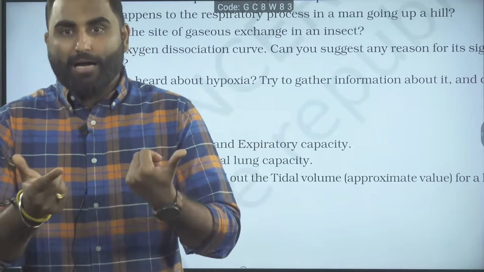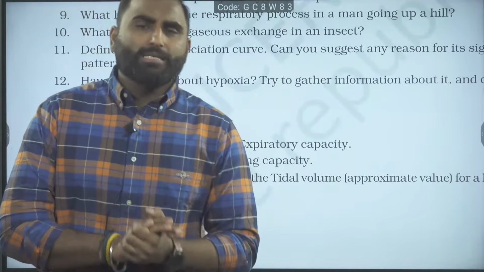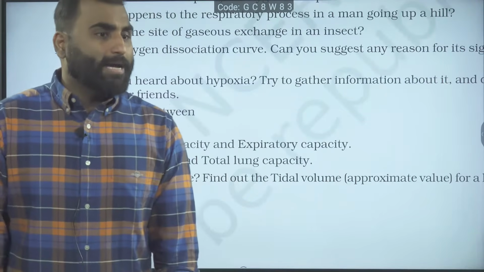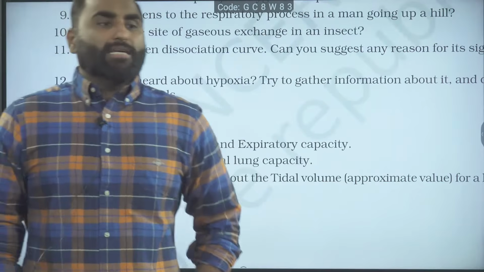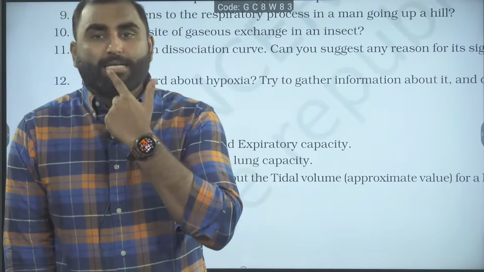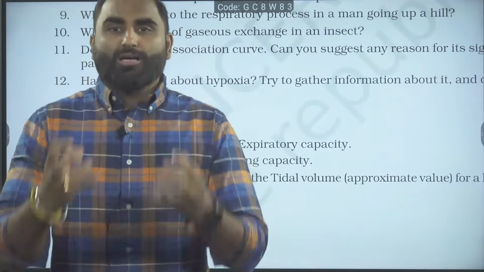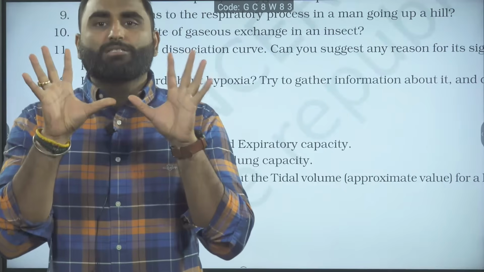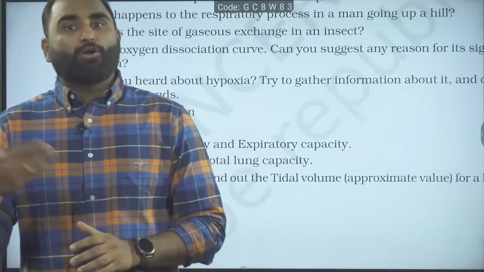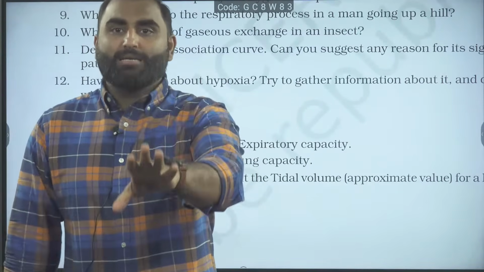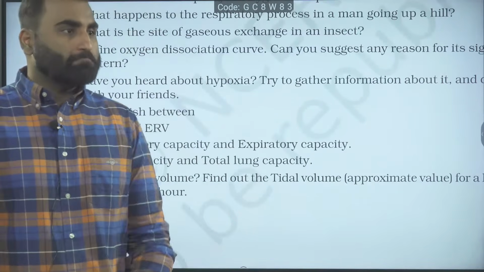Like you get the scar, so that is pulmonary fibrosis. That alveoli is not useful for exchange of gases. Cyanosis is something else. Cyanosis is bluishness of the lips and the fingers. When due to low oxygen, your lips and fingers turn bluish in appearance, that is cyanosis. Cyanosis is telling you that person is having low oxygen in the body.